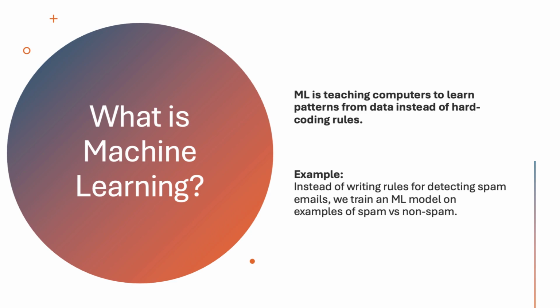So for example, I'm providing the machine some data like 1, 2, 3, 4. These are the digits or numbers that we have in maths, and I'm providing some examples to it like 1 plus 1 is equal to 2, 2 plus 2 is equal to 4. Now when the machine processes this data and I ask the machine what is 3 plus 3, on the basis of data provided earlier, it will automatically give the answer as 6. So that is machine learning. Instead of writing hard coded rules, it is basically learning from the data.